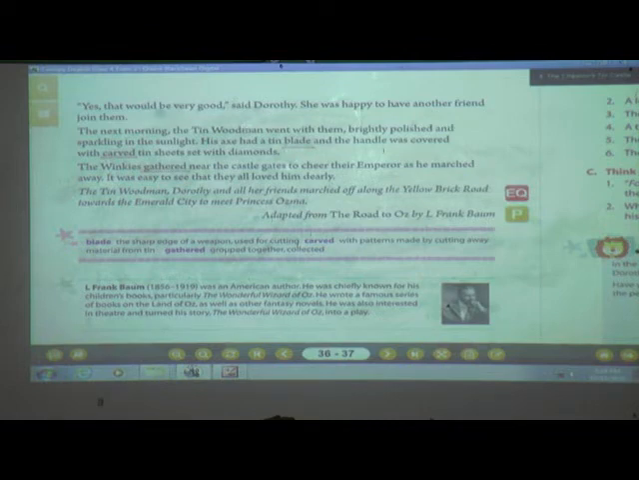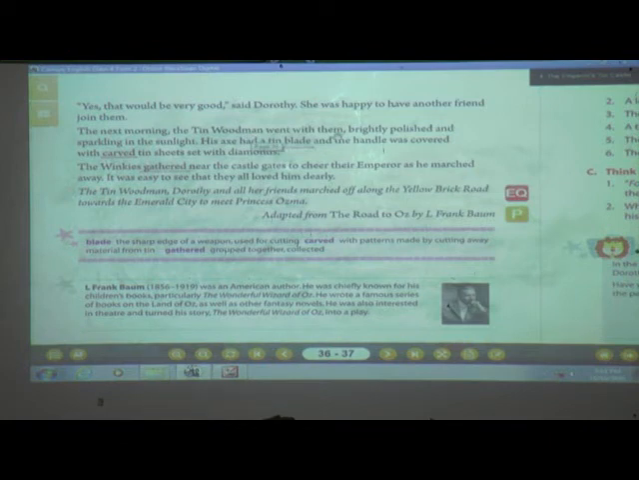Dorothy was very happy, and then she said, yes, that would be very good. Who said this? Dorothy. And she was happy to have another friend join them. Before, how many friends were there with her? Yes, 4 friends were there, and now one more has joined, that is the Tin Woodman. So in total how many are there on the journey? Now 6, including Dorothy.